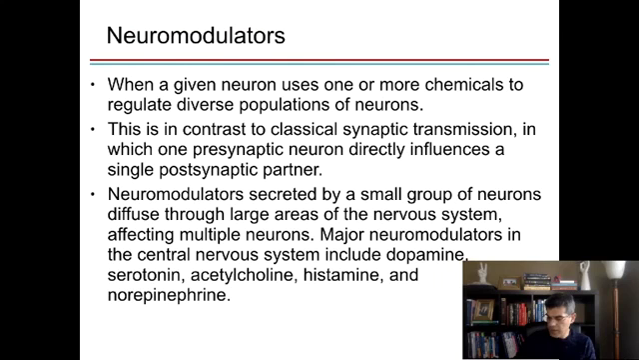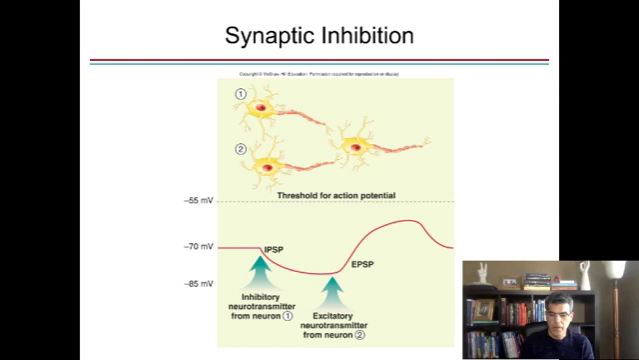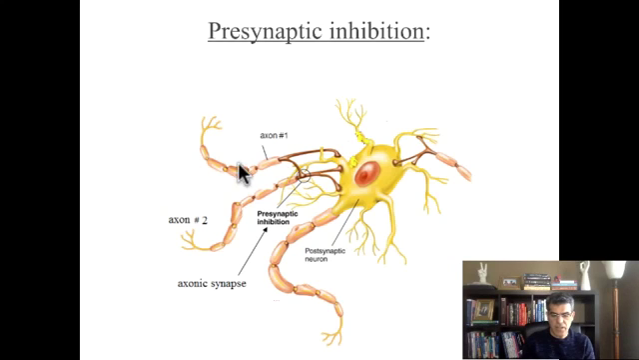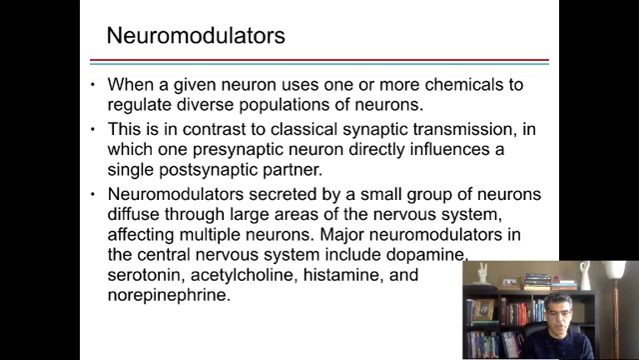And finally, let's talk about neuromodulator. So far, we talked about one neuron releasing neurotransmitter to affect another neuron. Either in this case or in this case, one neuron is going to release neurotransmitter to affect this neuron or this neuron. What if one neuron is going to release a neurotransmitter or chemical that affects many, many neurons? It's going to create a very massive result. In this case, we call it neuromodulator. When a neuron releases one or more chemicals to regulate a diverse population of neurons, that is called neuromodulator.